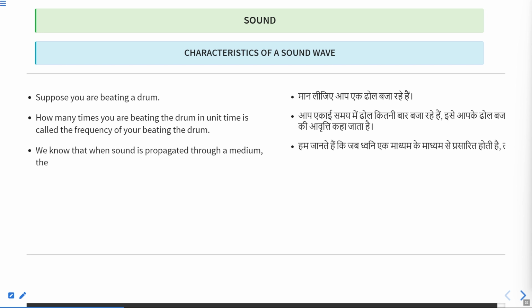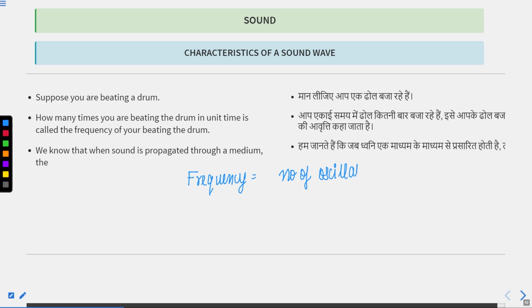In last class I explained the definition of frequency. The number of oscillations per unit time is known as frequency. So frequency is equal to the number of oscillations per unit time. Now, how can you interpret frequency?